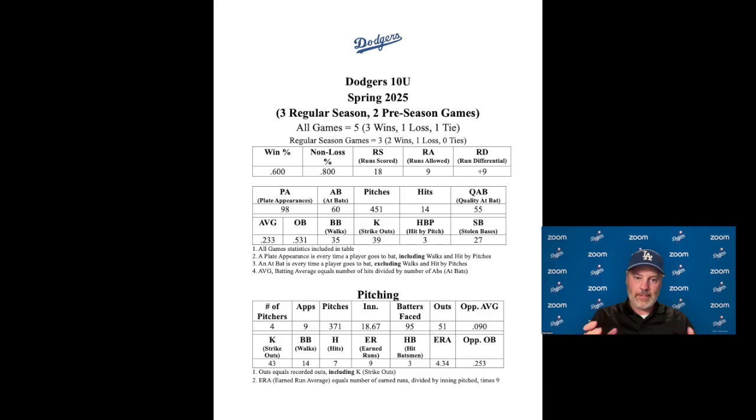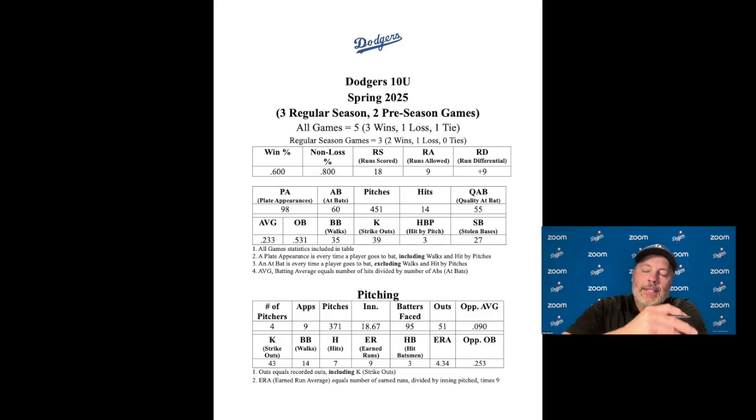Again, at this level, it's a little bit different because we really haven't had a game where we've given up 4 runs. The most runs we've given up in a game is 3, but it's a little bit different because it's out of a 9-inning baseball game, and that's the way ERA is calculated.